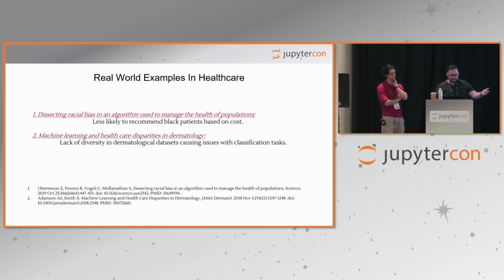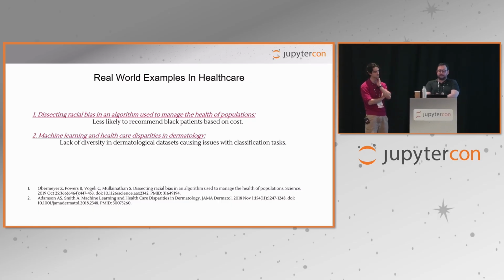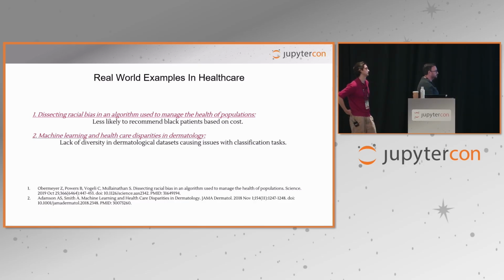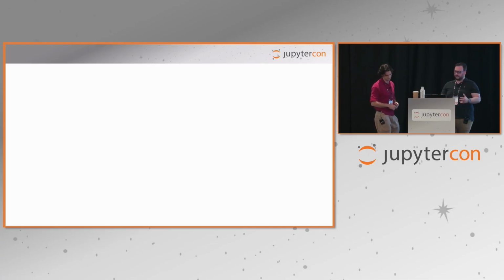And in dermatology, another study, my gosh, found that models perform poorly on darker skin tones because most training data came from lighter skinned patients. Ladies and gentlemen, these are not isolated issues. They highlight how unrepresentative data directly leads to unequal care. So for all these examples, we use the adult income data set from the UCI machine learning repository because it has a wealth of information in terms of nominal data, numeric data. It's easy to implement what we want.